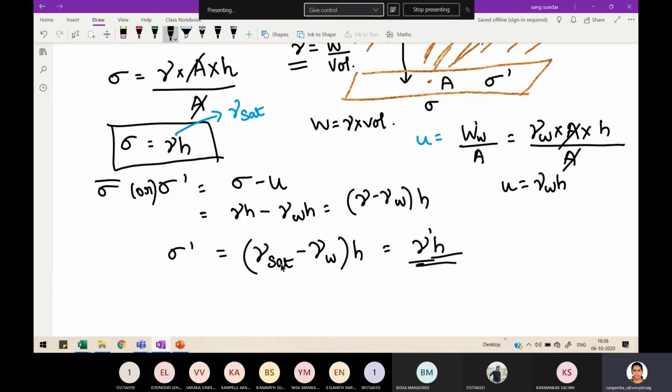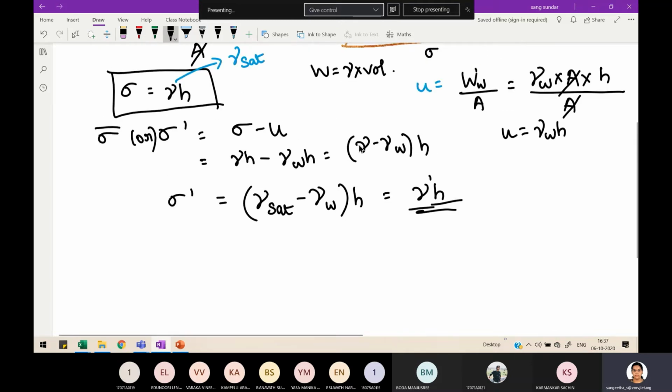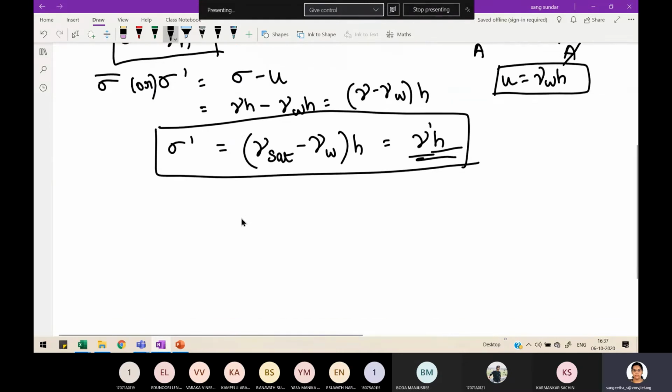So coming to this effective stress, there are lots of derivations, and it is better to learn effective stress along with problems. That will give you a better understanding. As of now, are you clear with the effective stress formula, the pore water pressure formula and the total stress formula? Shall we move further?